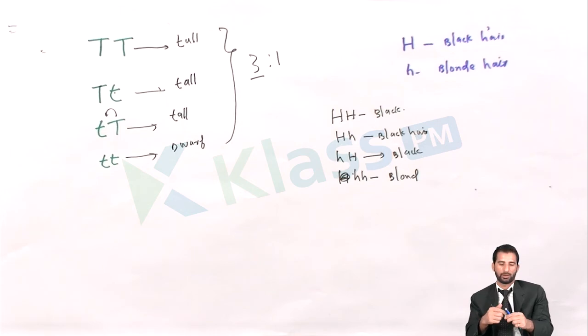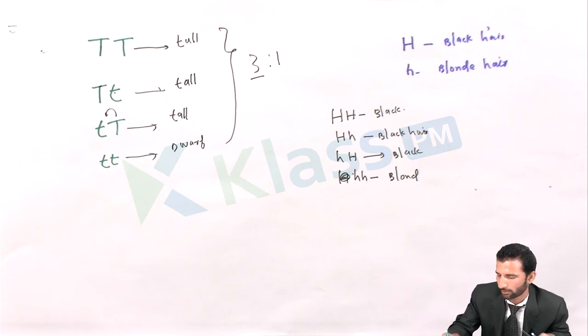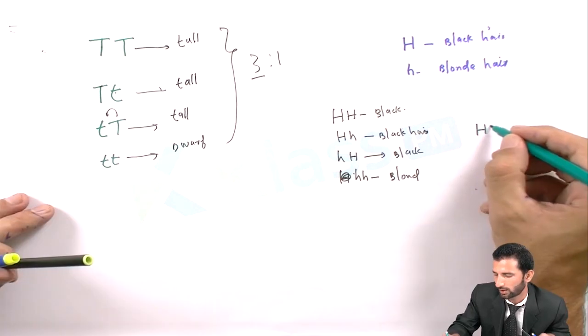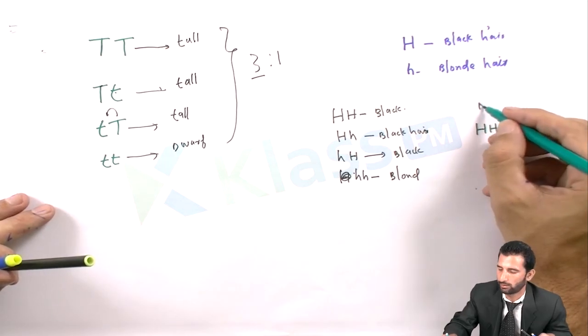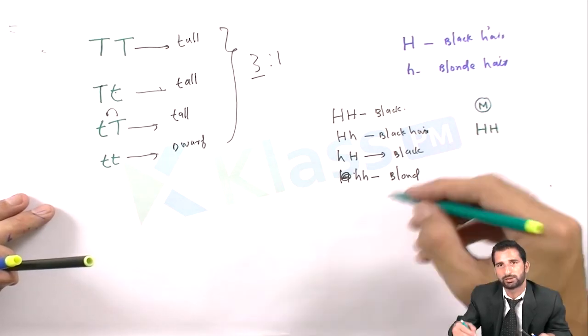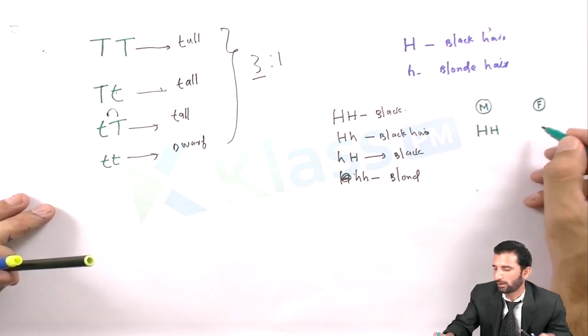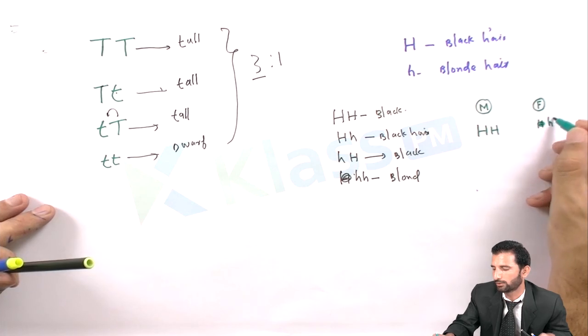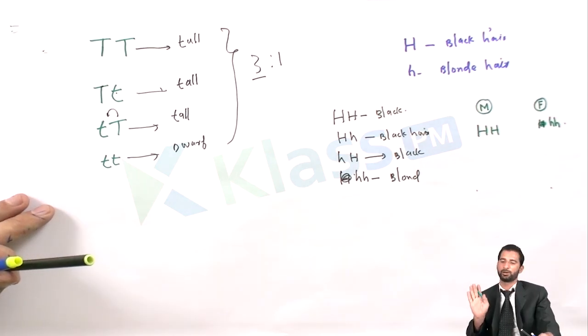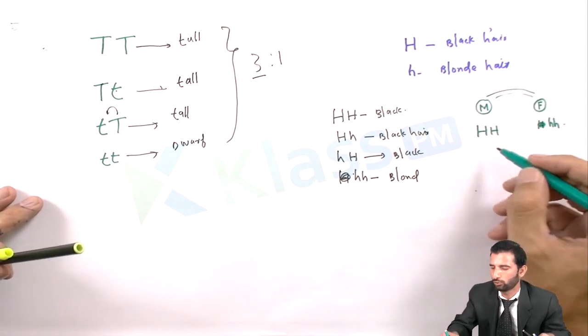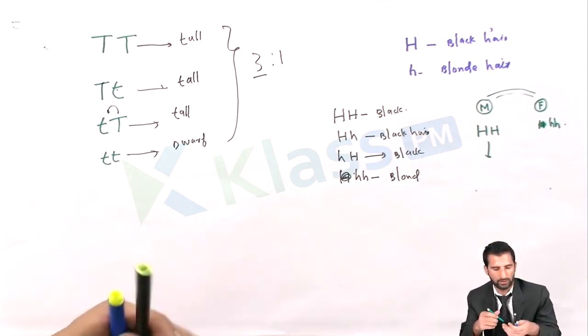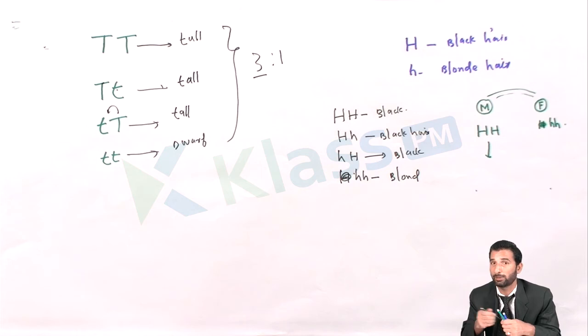So here what I want you guys to understand is, suppose I have a person who has HH genotype. It means it has black hair. It's a male having black hair. Second one is a female, and it has small h, small h. Simple. And suppose they reproduce by sexual reproduction. When they reproduce, see here, we can see in the gametes, their gametes may fuse.